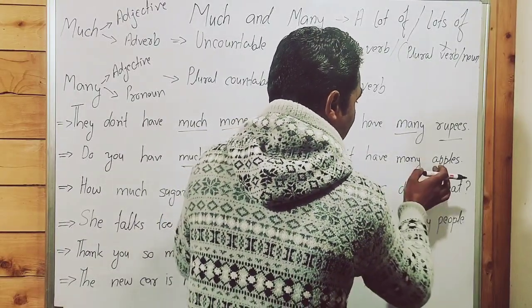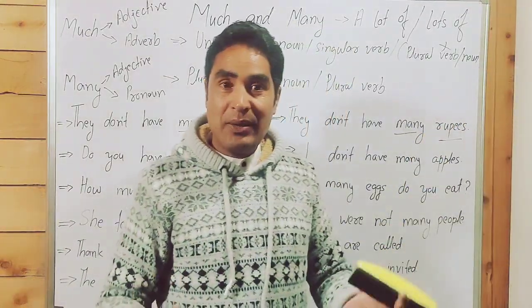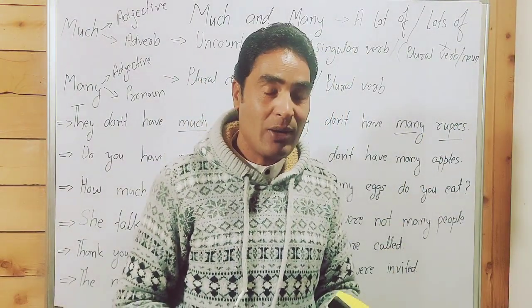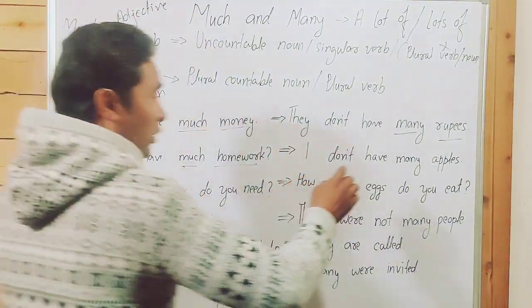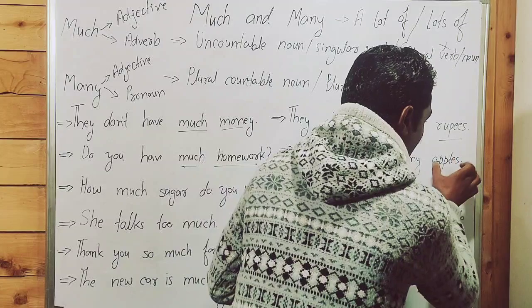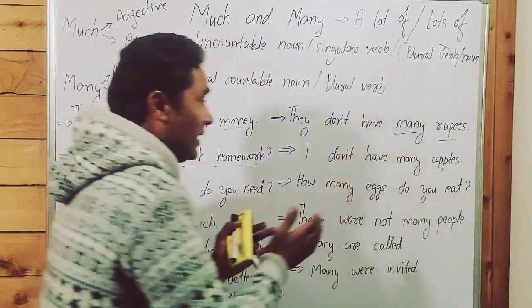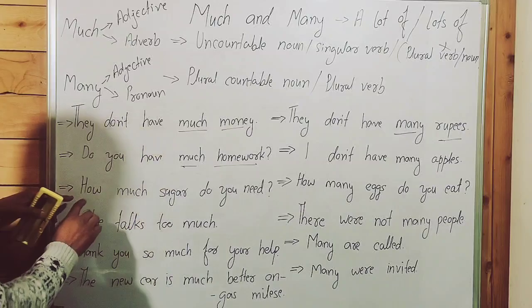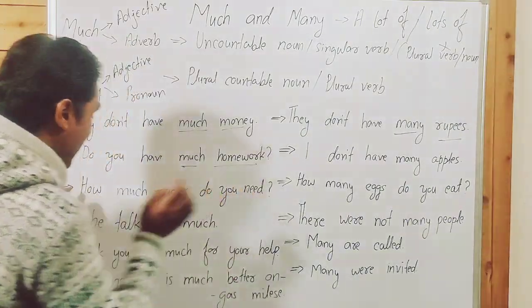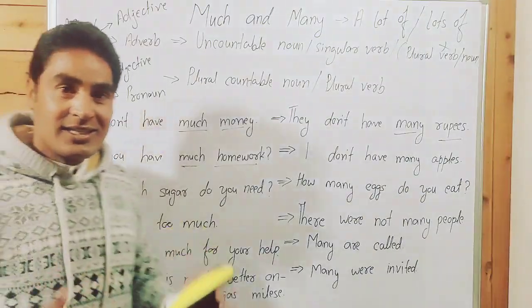I don't have many apples. I don't have many pens. I don't have many cars. I don't have many sisters, brothers. You can say anything. Apple is a countable noun. Many has been written over here for a countable noun. How much sugar do you have? Guys, point to be noted. There is a structure in English.